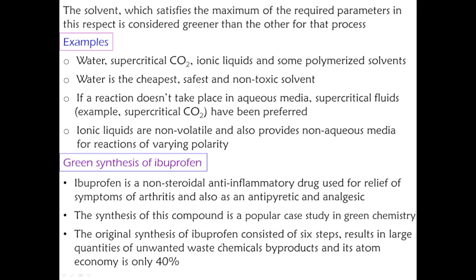The original synthesis of ibuprofen consisted of 6 steps. So normally, if you want to synthesize ibuprofen by the conventional method, it consists of 6 steps.